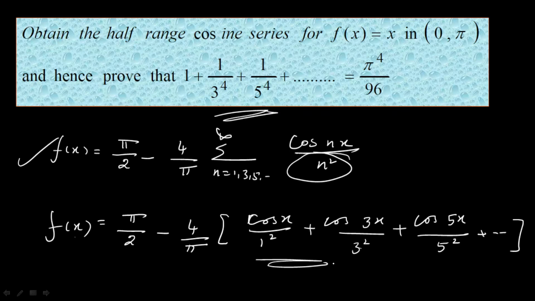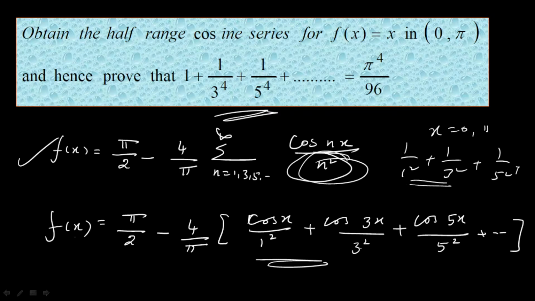Otherwise we make use of the Fourier convergence theorem to find the series that is mentioned in the problem. Suppose you want to deduce a series of 1 by 1 square plus 1 by 3 square plus 1 by 5 square, like that, we make use of the convergence theorem. No need to go for Parseval's identity because the deduction part coincides with the power of n that we have in f of x. In the general form of f of x, the cosine consists of n square. So if the deduction part has the same power, we make use of the convergence theorem, either by substituting x equal to 0 or pi, to get the series.